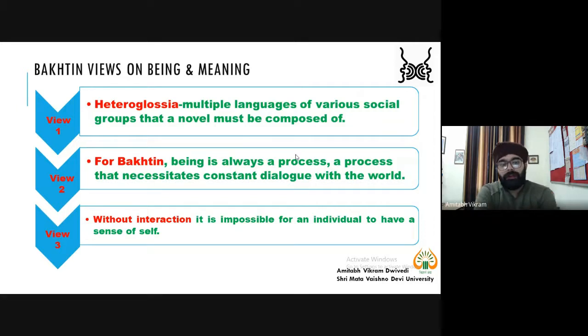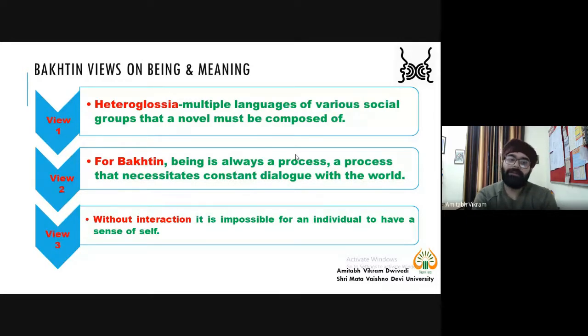So when different characters, different social groups, different people interact with each other, the language is not the same. They are using different languages. That means their idiolects, the individual variety of language, is different. So we have heteroglossia, multiple languages in a novel. So that is one good thing about the novel.